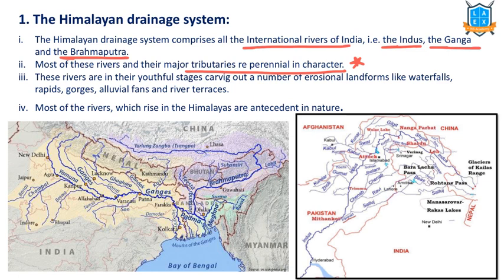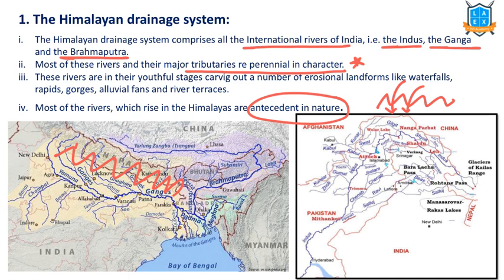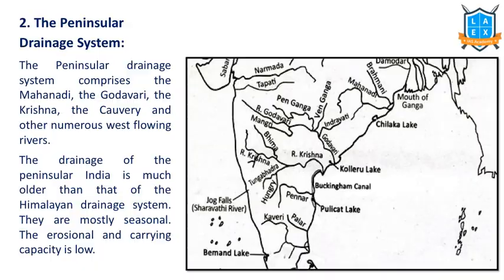And these rivers are in a youthful stage because they flow through this young Himalayan region. Most of these rivers are antecedent in nature. What do we mean by antecedent? They cut through the Himalayas and they flow into India. For example, here the Brahmaputra river also cuts through the Himalayan region. That's why these are called antecedent in nature. Rivers that cut through various topographies.